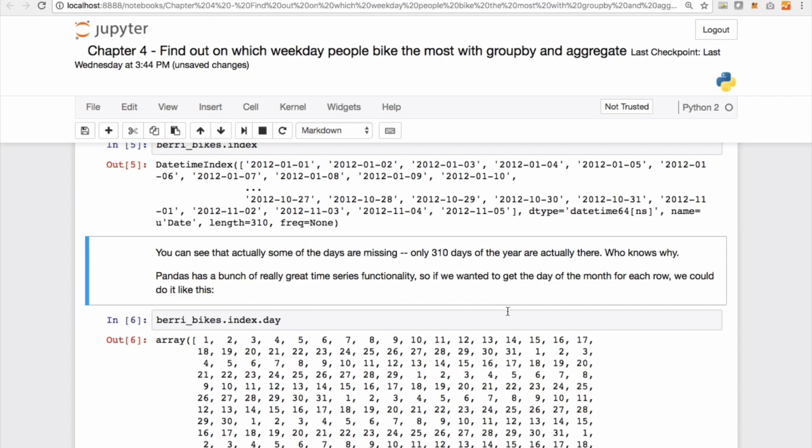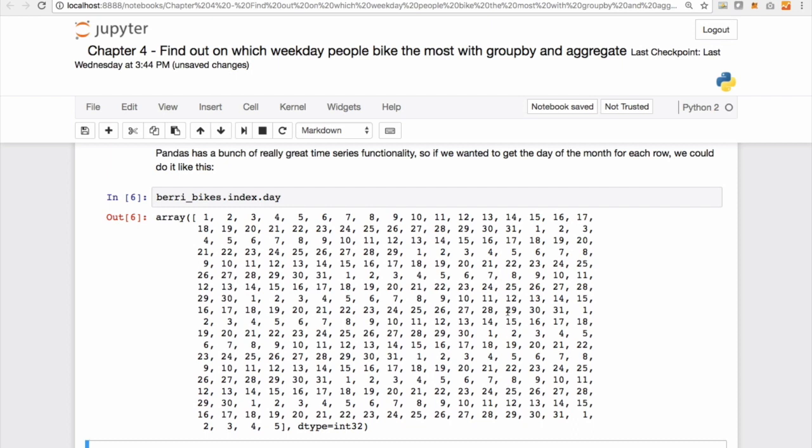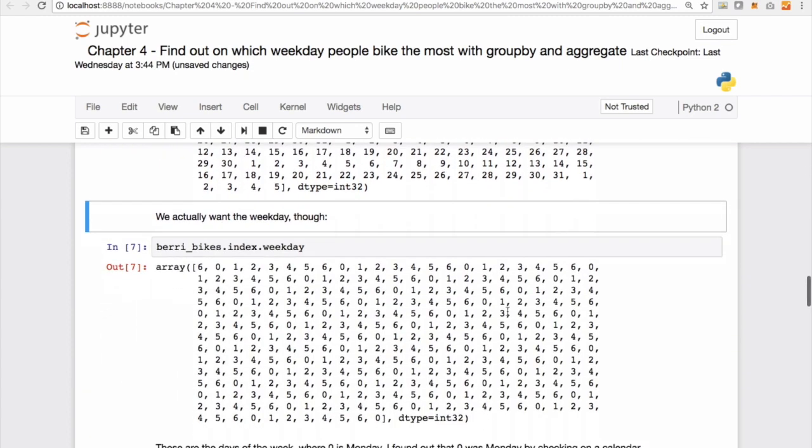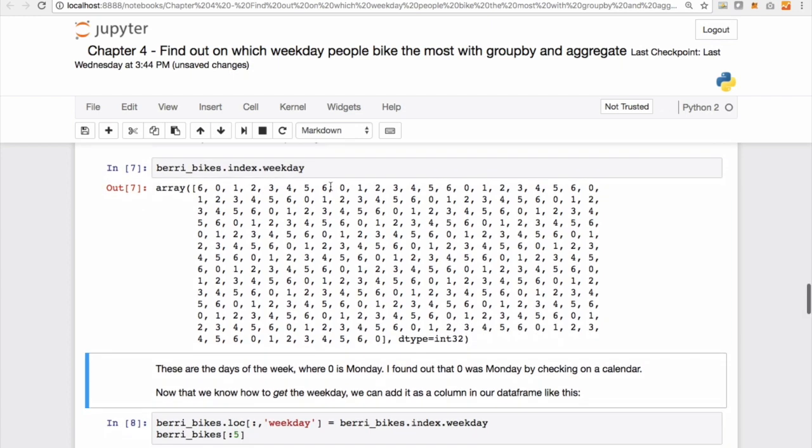Who knows why? Pandas has a bunch of really great time series functionalities. So if we wanted to get the day of the month for each row, we could do it like this. So all we have to do is do a berry_bikes.index.day, and it plucks out the corresponding day values from our dates and displays it to us. But we actually want the weekday, right? So all we have to do is .index.weekday. Notice that it has 7 values ranging from 0 to 6. 0 is a Monday, and I found that out by actually checking it on a calendar.